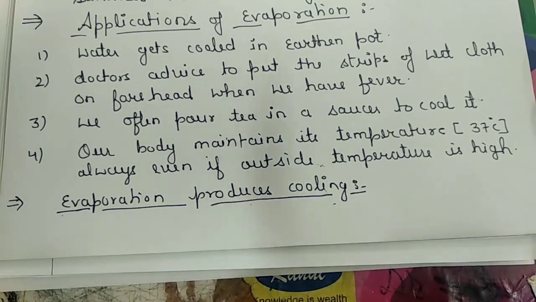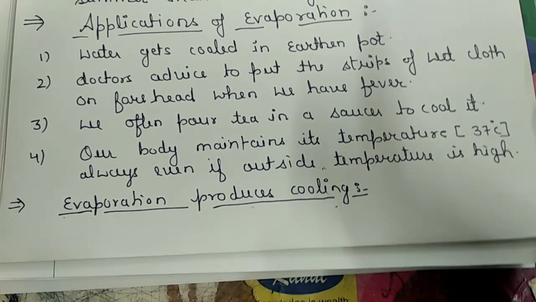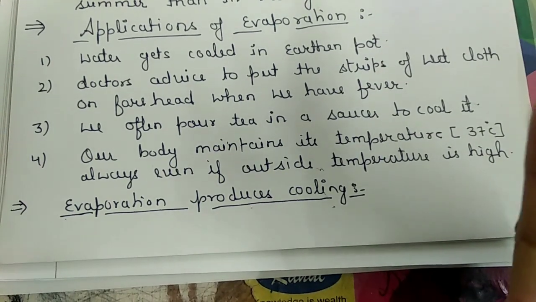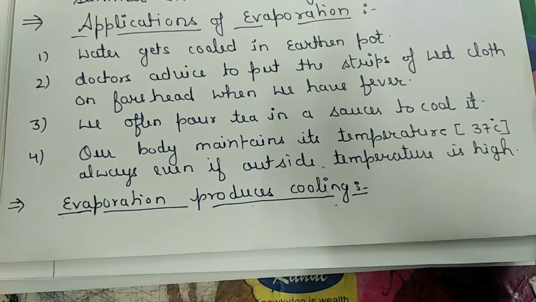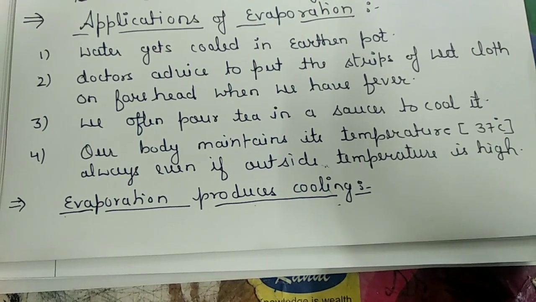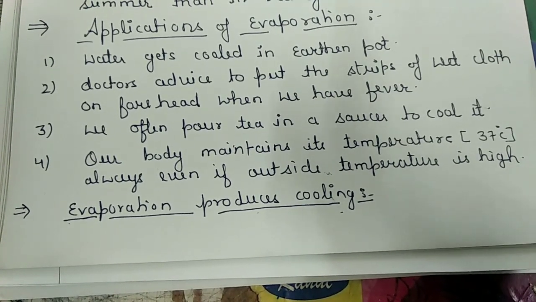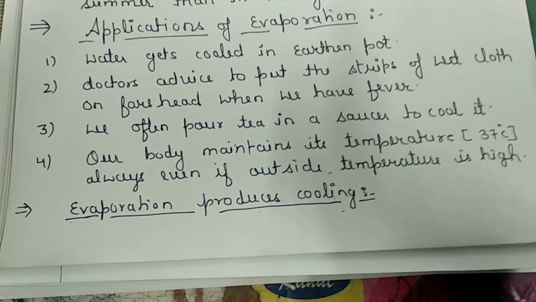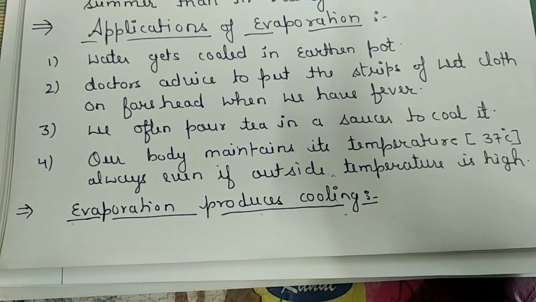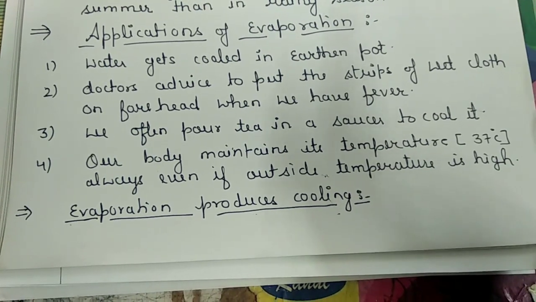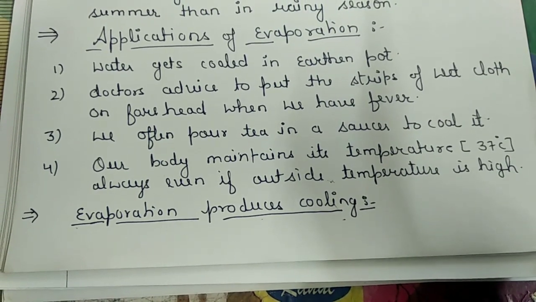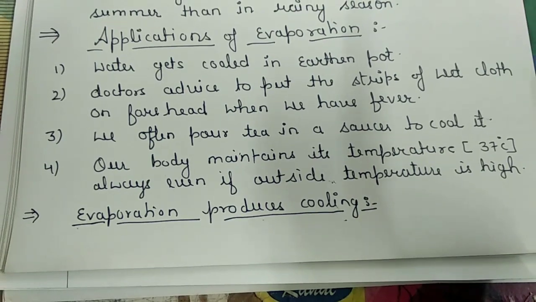So if we have a volatile liquid on our palm, it evaporates very easily because its boiling point is very low. To evaporate, it takes heat from the palm, so the palm temperature decreases and we feel a little cooling effect on our palm.